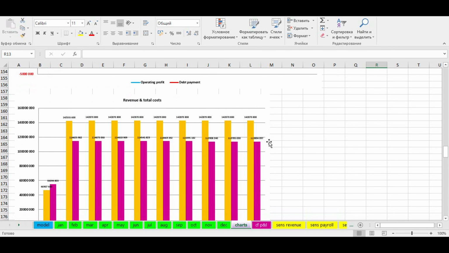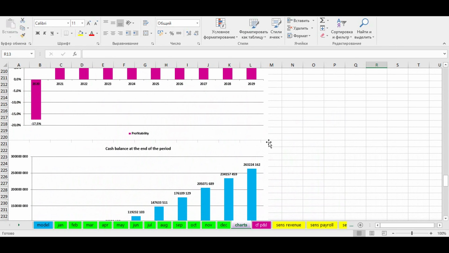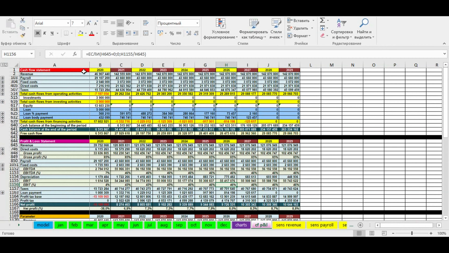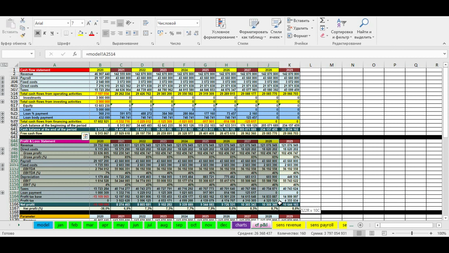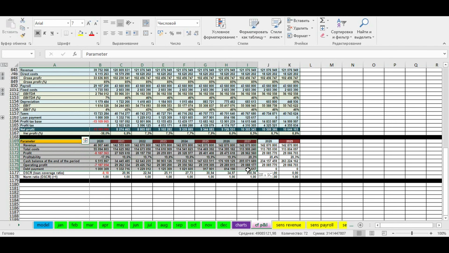Then we have the same information done yearly. On the next Excel sheet, we have gathered the yearly consolidated cash flow statement, profit and loss statement, and main financial results of your car wash. Finally, we see the financial efficiency of your car wash business idea.